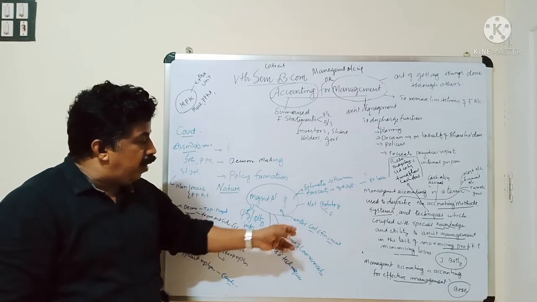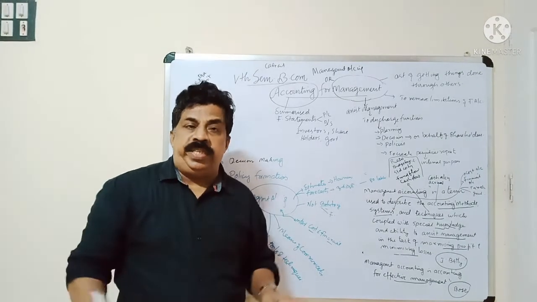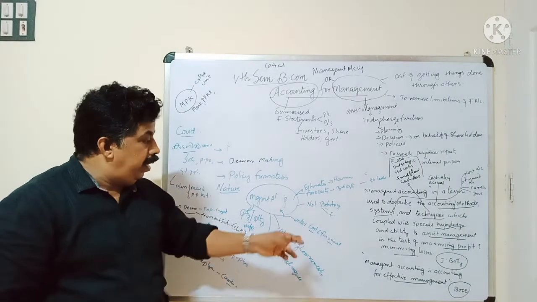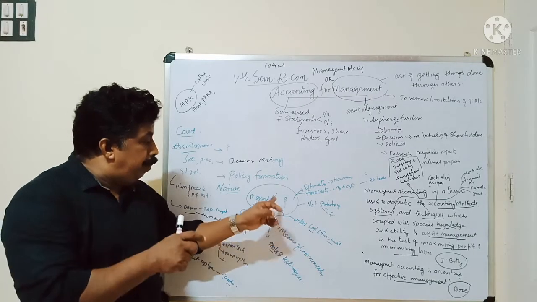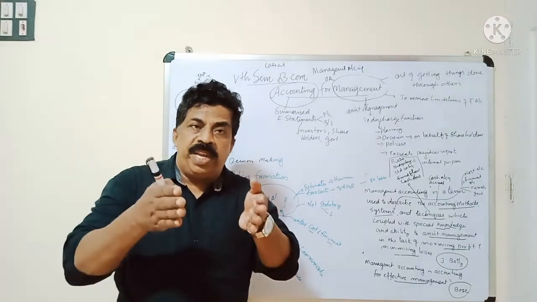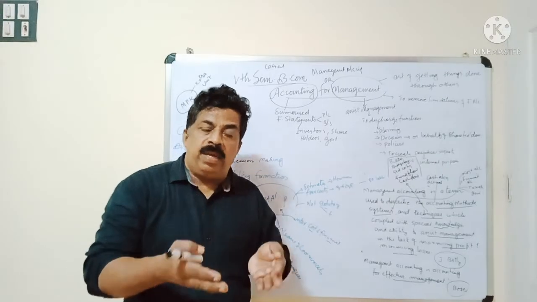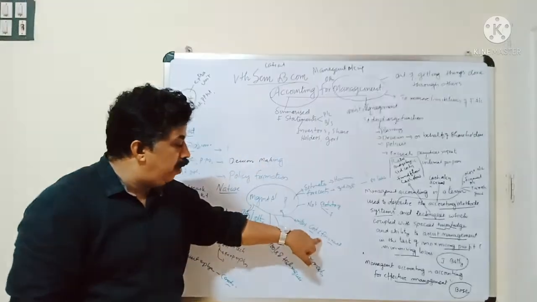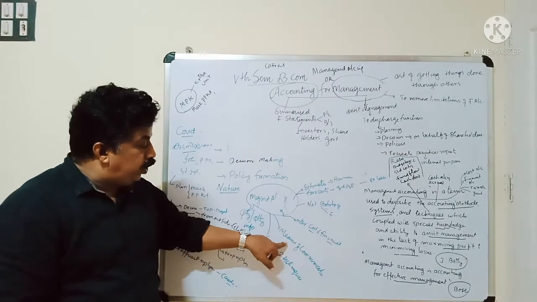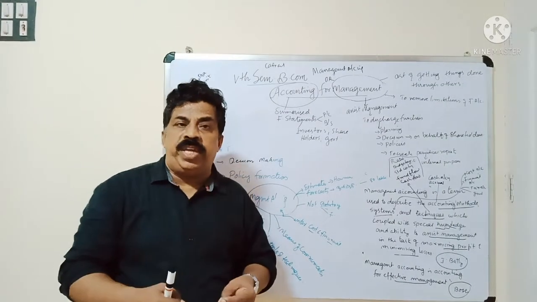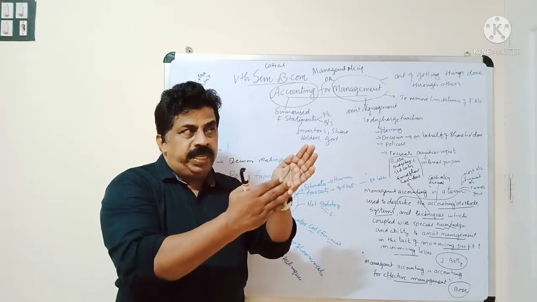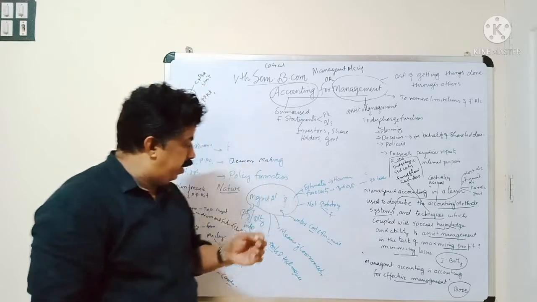Management accounting is not independent, but financial accounting is independent. Management accounting is dependent on cost accounting and financial accounting, because management accounting uses data obtained from financial accounting and cost accounting. That is helpful to the management. Also, it is a means of communication from the top level management to the lower level management. All the policies and plans should be communicated.